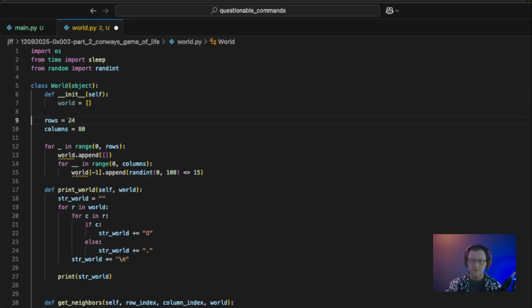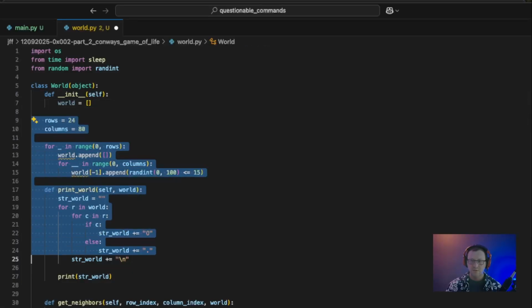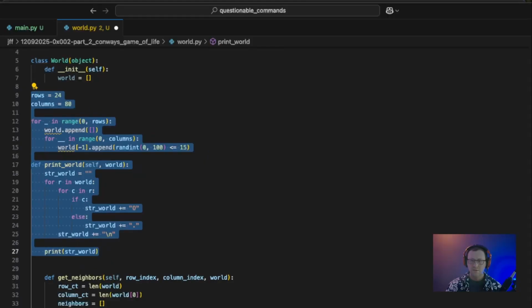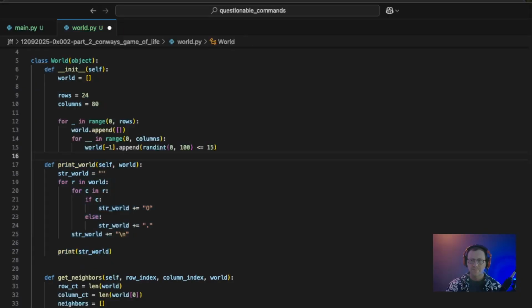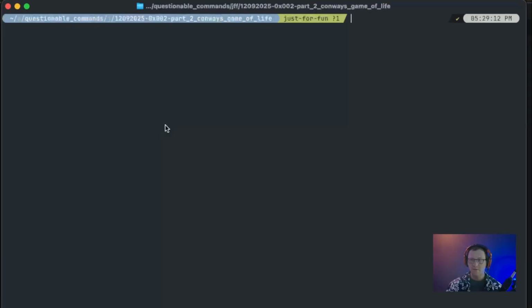Fix our indentation. There we go. Before I go any further, I want to make sure that my formatting is correct. So let's jump into our shell again and use the black tool again. And now we've got more than one Python file, so let's just say *.py.